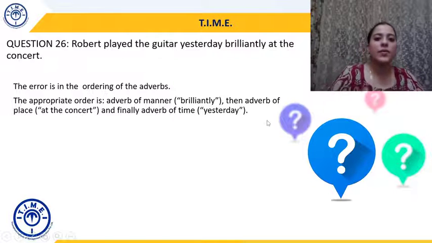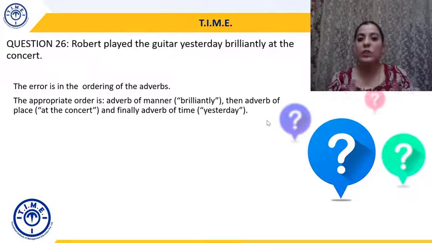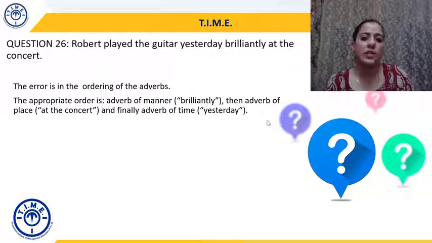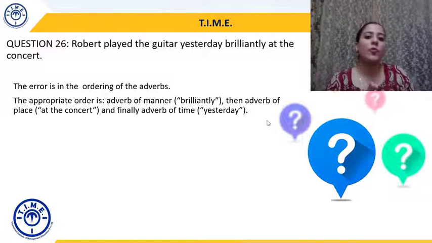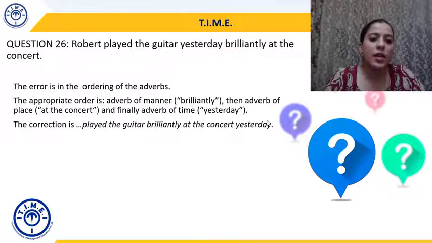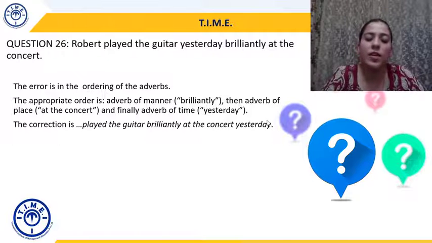Similarly, we had studied about the sequencing of adjectives in our previous discussion. Adverbs also follow a particular sequence. In this case, first adverb of manner, then adverb of place, and finally adverb of time. So the corrected sentence will be: Robert played the guitar brilliantly at the concert yesterday.